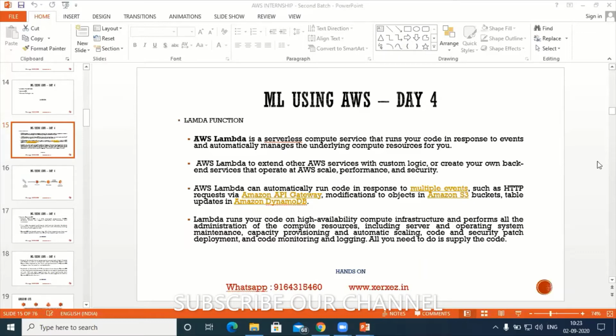Next, HTTP, regarding Amazon API Gateway. In API Gateway you use HTTP and HTTPS. With HTTPS we will have a secure certificate, and HTTPS is always better.